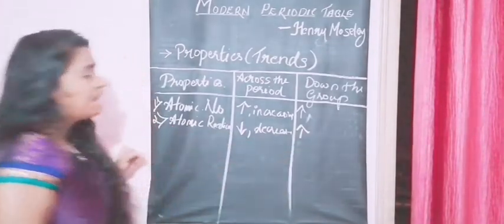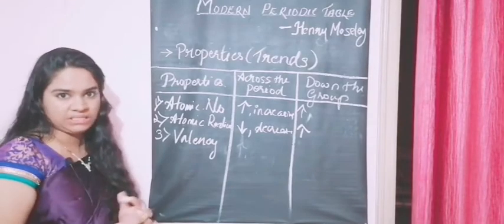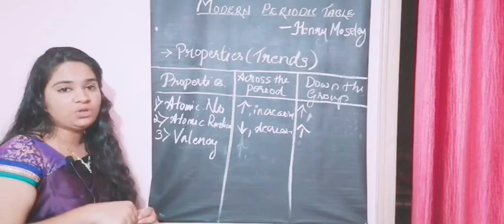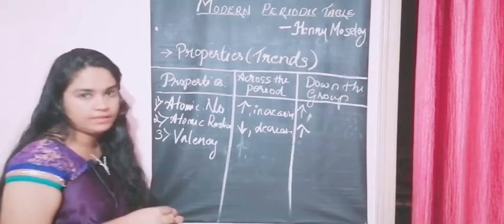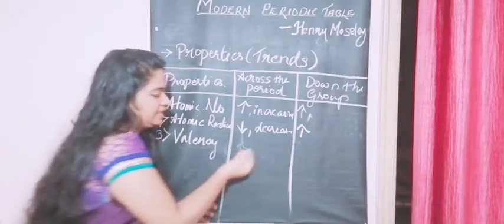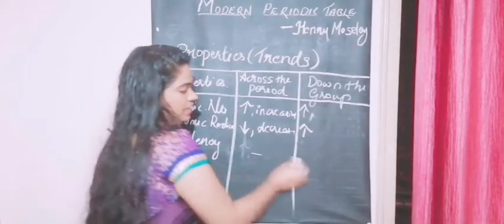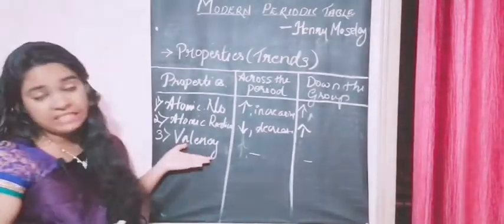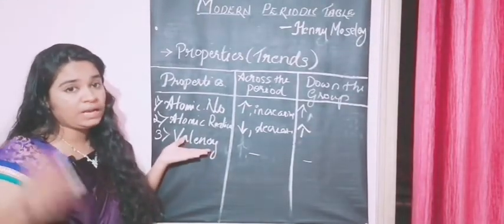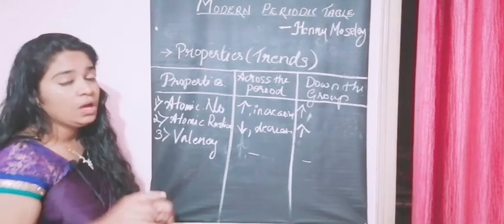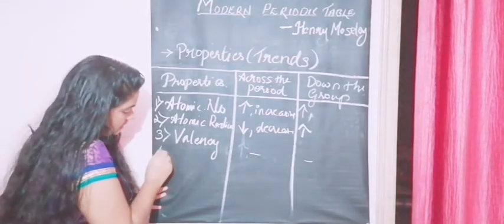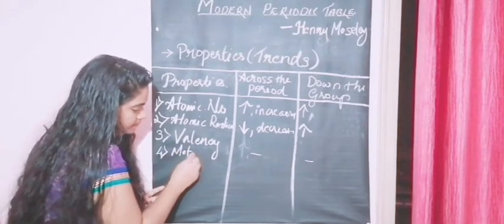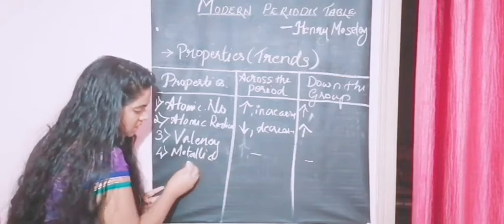Then valency of each element depends. It may be increasing or decreasing, depending on how it is bonded to the other element. It doesn't have any particular trend, so let's leave it aside. Valency is dependent on the number of valence electrons present. Next, let's go to the fourth property, which is our metallic character.